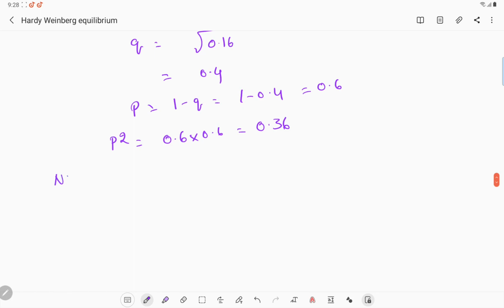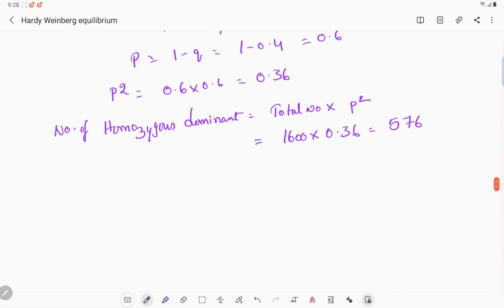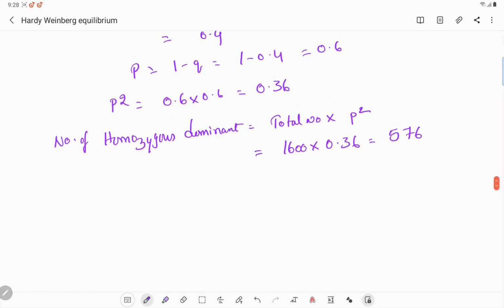Then we have to find out the number of homozygous dominant, equal to total number into P square, that equal to 1600 into 0.36, that equal to 576 individuals. Okay, then how do you calculate the number of heterozygous? It comes as 2pq.